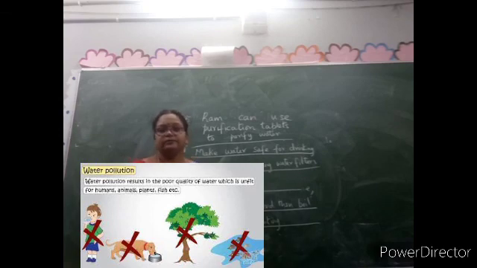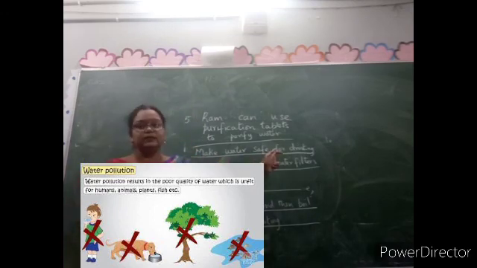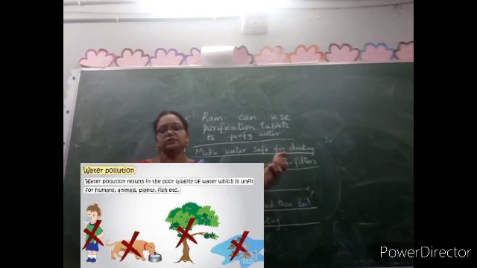Try to answer the questions at the back also. And the activity is reading, for S3 the paragraph reading and writing. For S4 you draw any three methods of purifying water. The picture is there in your workbook and also in the textbook. Either filter, boiling, and also adding a purification tablet. These three pictures you draw on an A4 sheet of paper, and the heading you should give is purifying water. That means making water safe for drinking, making it potable, fit for drinking. So these two: one is completing S3, and the other is the drawing of how to purify water. Draw 3 methods and send me the pics, children.